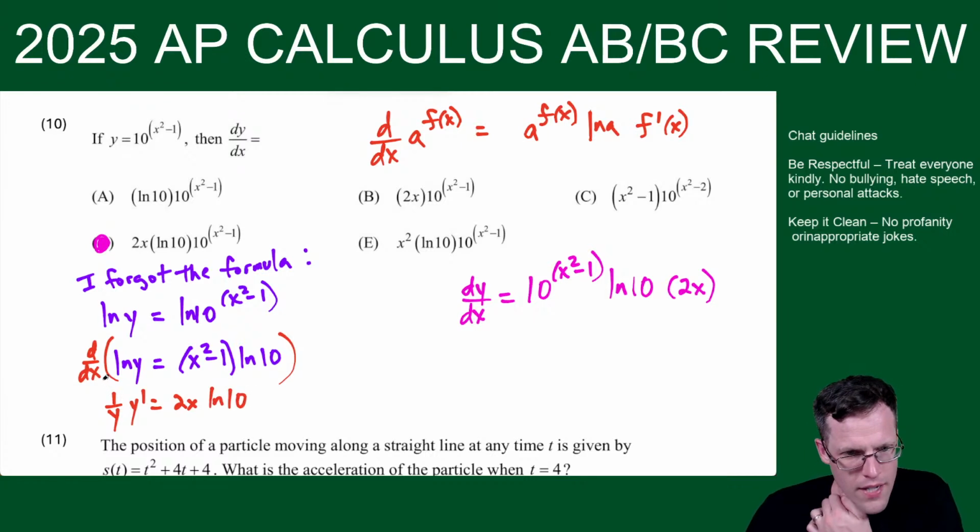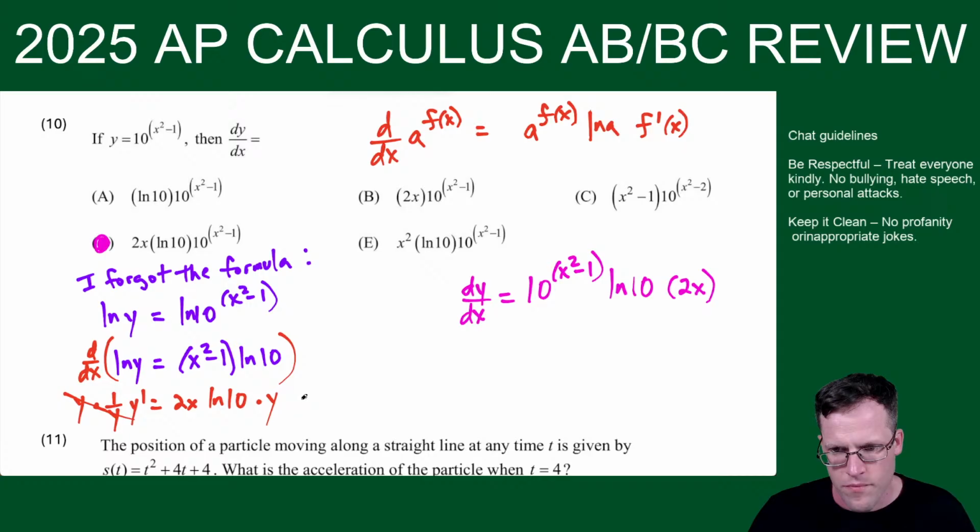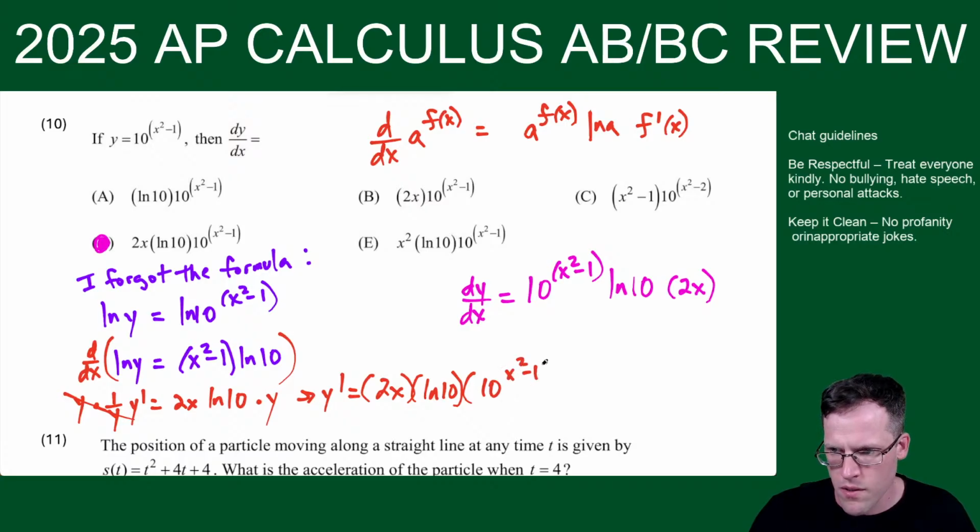So this is an AB question. It's just the derivative of an exponential function, so this is AB friendly as well. I can just multiply both sides by y, and you see how I get y prime equals 2x times natural log 10 times y, but y is equal to 10 to the x squared minus 1.